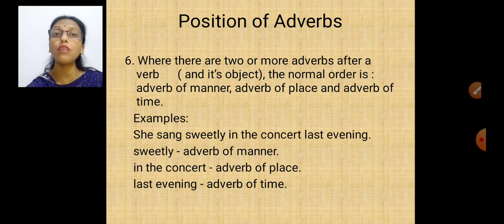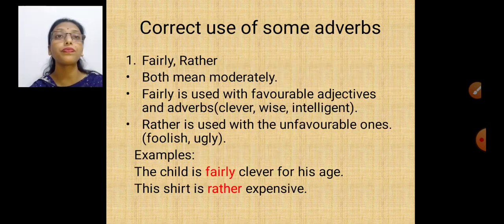Sweetly. So it's an adverb. But where did she sing? In the concert. Remember I told you where is for adverb of place. Last evening is telling about the time. Last week, last evening. Here I am talking about time, that will be adverb of time. So this would be the sequence.